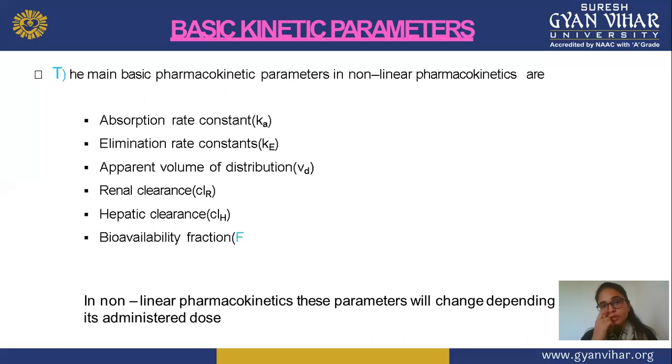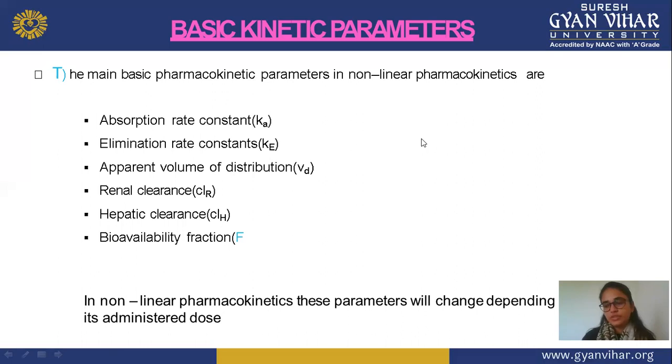In basic pharmacokinetics, these are the main pharmacokinetic parameters in non-linear pharmacokinetics. These are the major topics that respond in non-linear pharmacokinetic parameters. So first is absorption rate constant. In this we check how the absorption takes place or how much drug gets absorbed according to non-linearity. And the absorption rate constant we calculate in non-linearity pattern is Ka. Ka is the absorption rate constant.